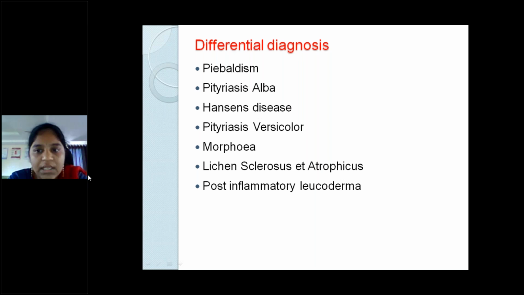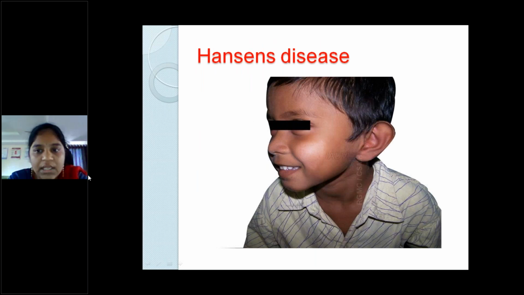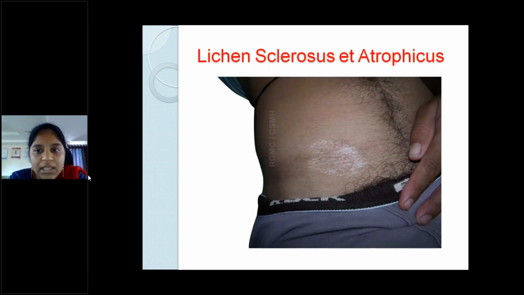Versicolor. More than all these diseases, morphea and lichen sclerosus are atrophic. These are closer DDs for vitiligo, especially when they are in a mucosal area. But we can differentiate by superficial changes, like atrophy will be present in morphea and lichen sclerosus. When compared to vitiligo, no change in the other lesions, only the pigment will be lost. A few examples you can see on the cheek, Hansen's disease for this boy, and LSA, you can see in the waistline in this photo.